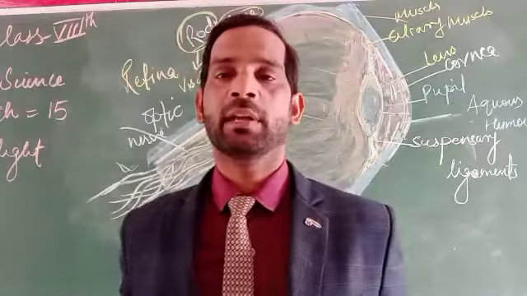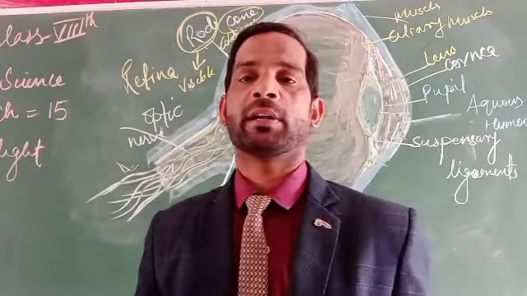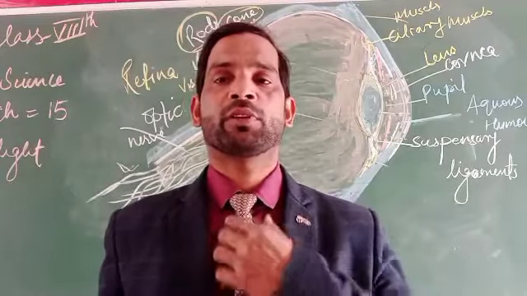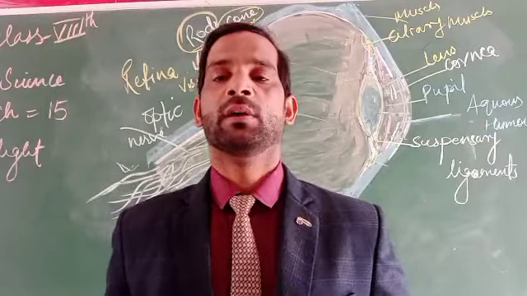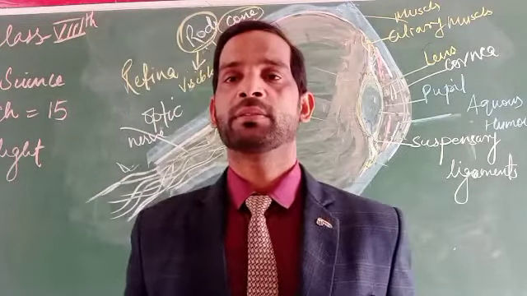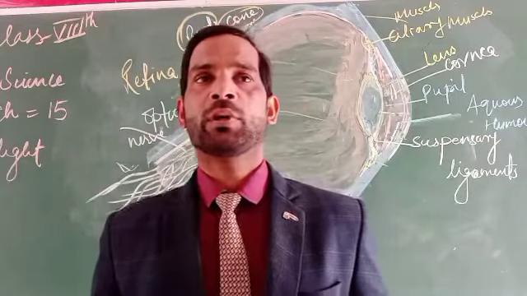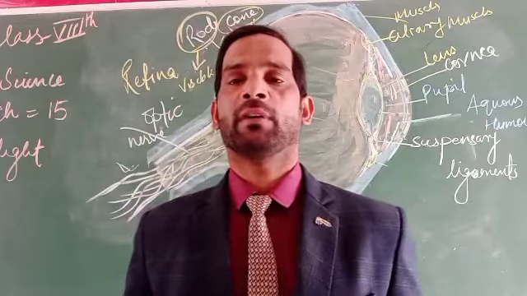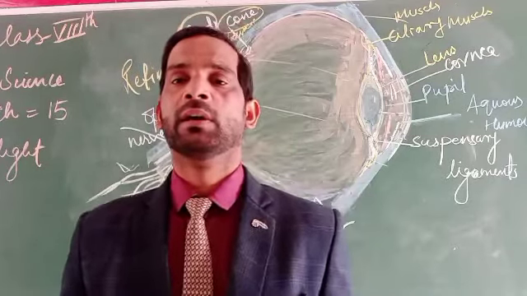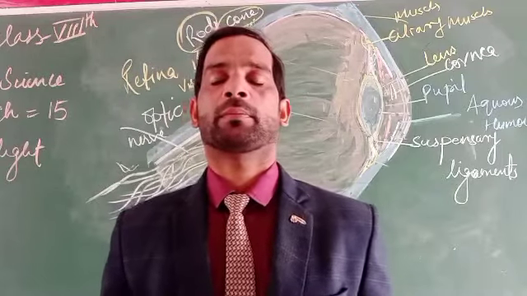In this way, we gather different types of information about what is going on in our surroundings. The eyes are the source by which we can see the world around us.